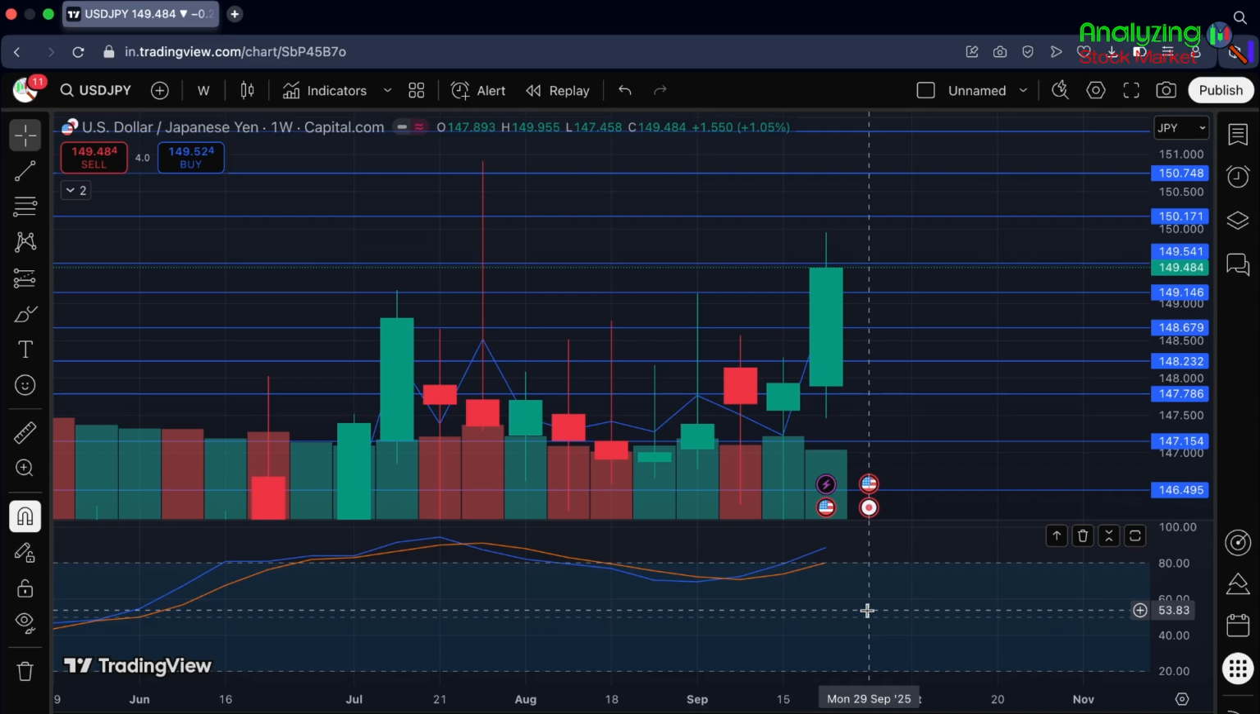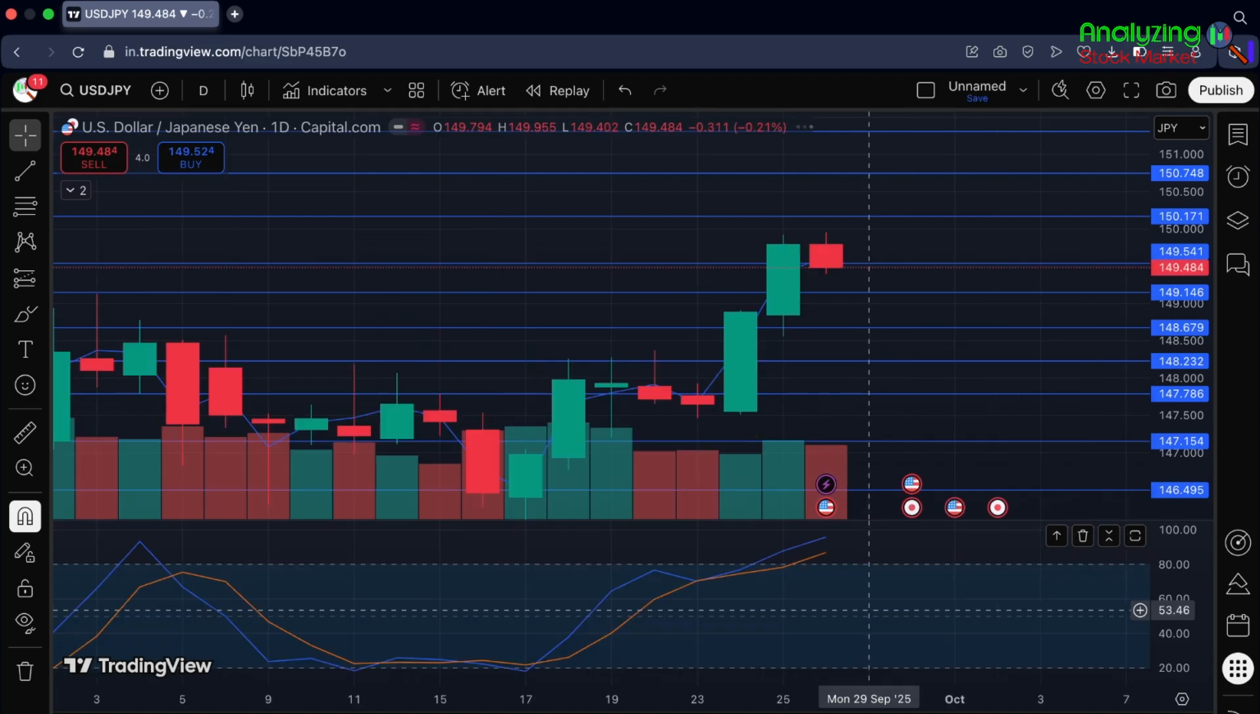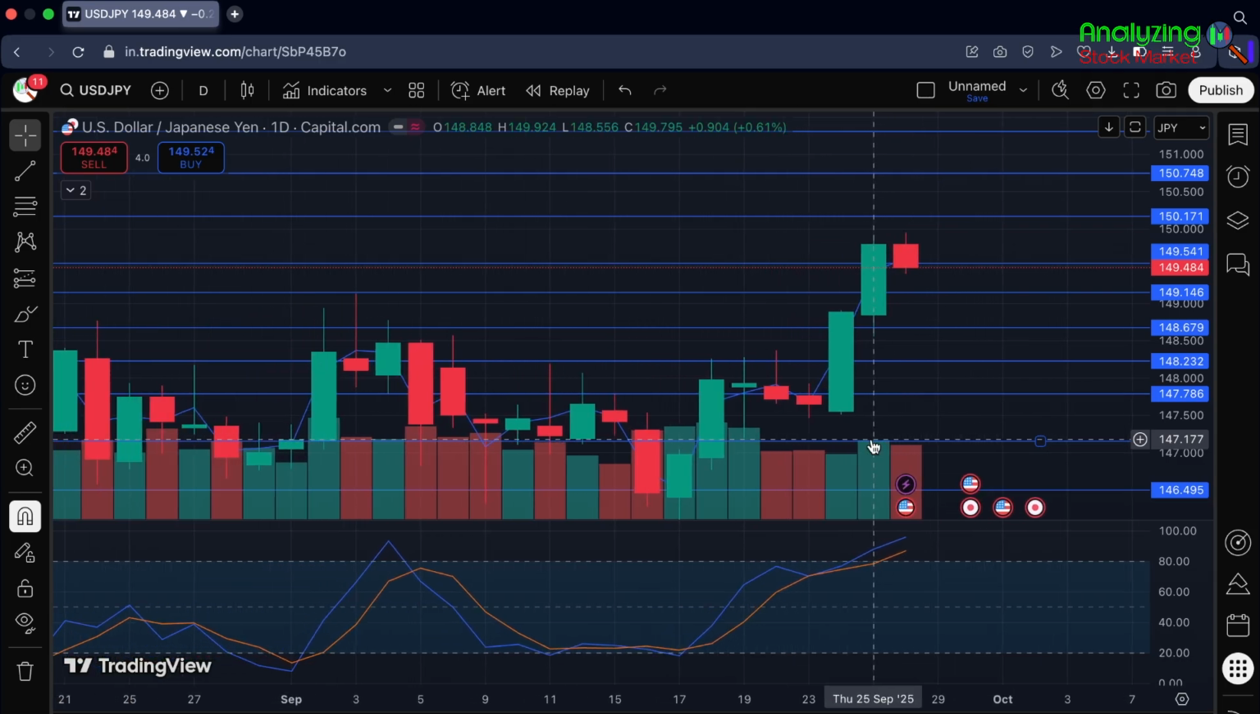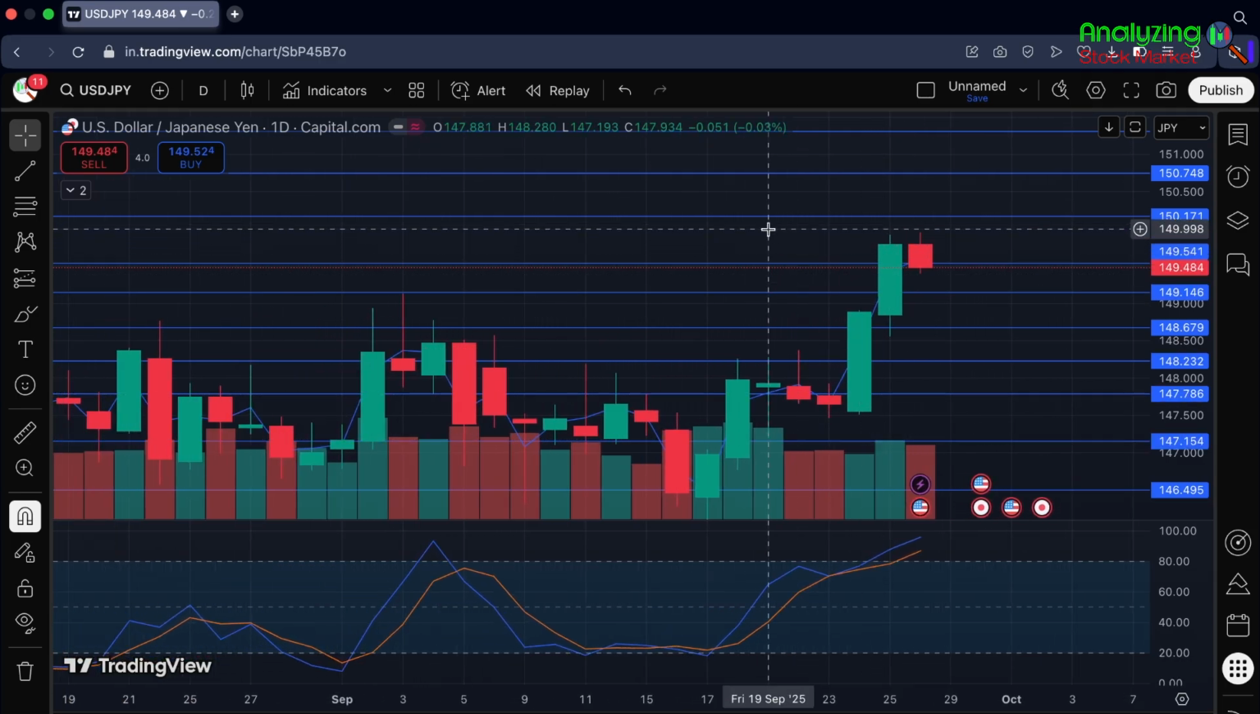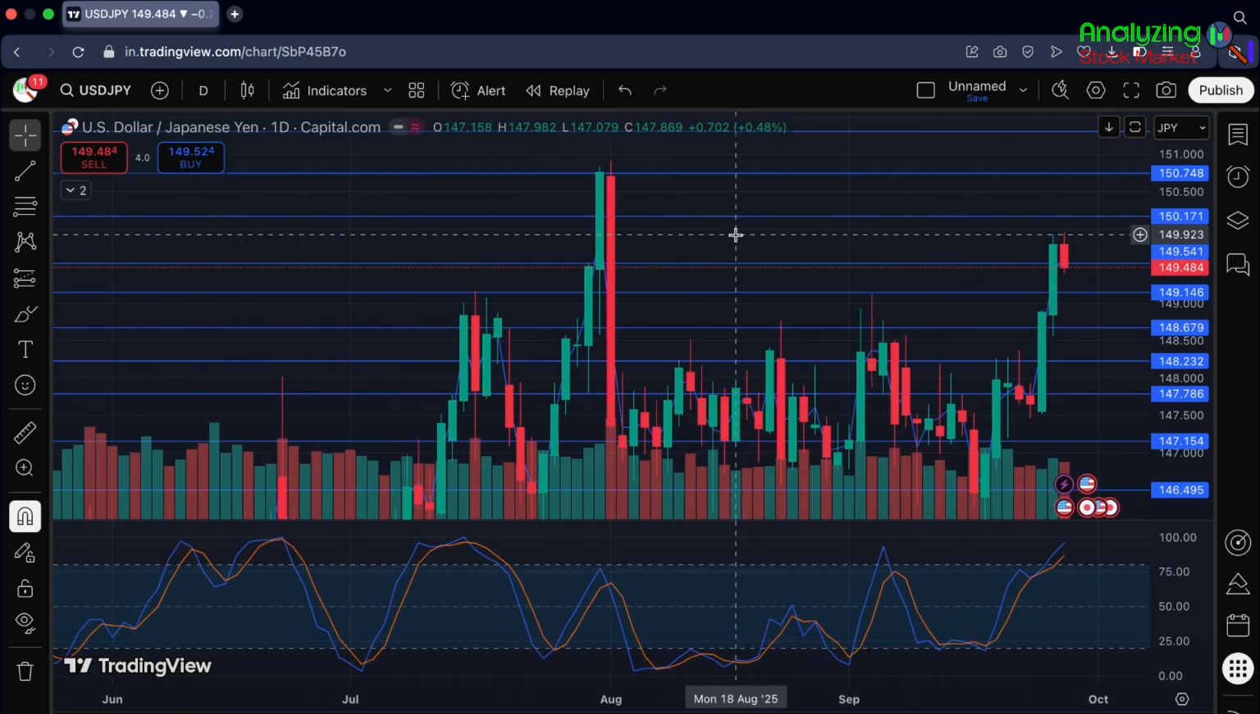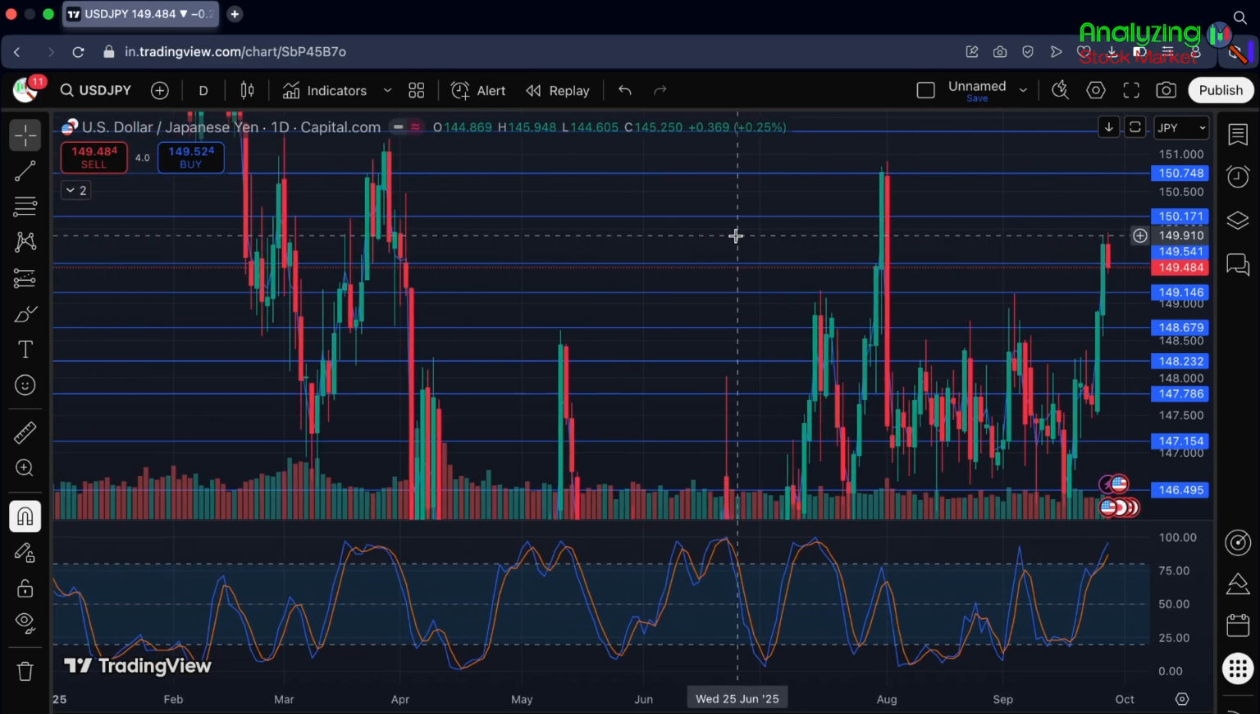Now let's mark some important support and resistance zones on the 1-day chart. So this is the 1-day chart. As we can see, we have already marked some levels, but we can see some good new levels that could be helpful for our overall momentum.